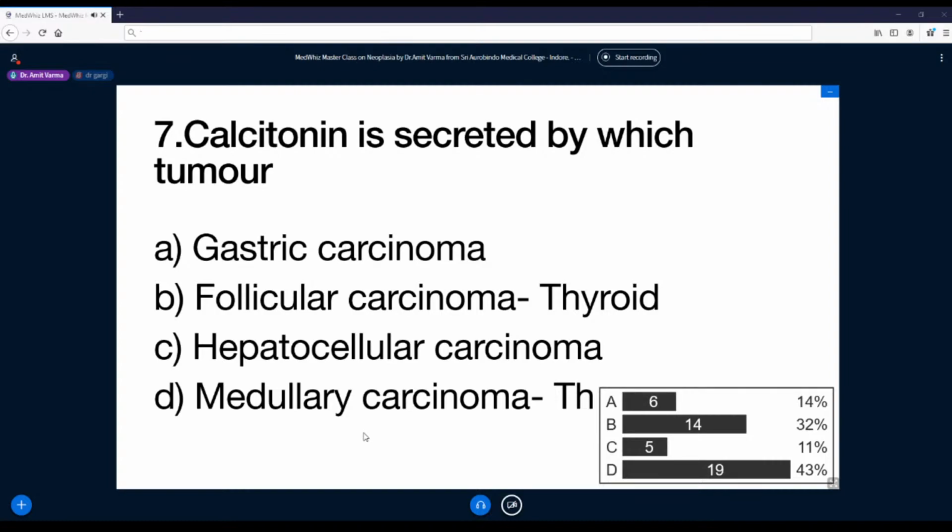I did FNAC, I put a needle in that mass, and while coming back through the tract, right from skin to the mass, some of the tumor cells which were on the outer surface of the needle may get implanted in this area right up to the skin. And in 1 in 1 lakh, they may get implanted, get nutrition and cause a secondary satellite mass at the track of FNAC. That's what we mean by implantation.